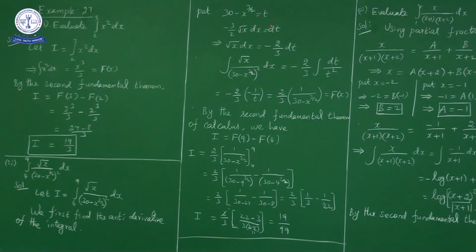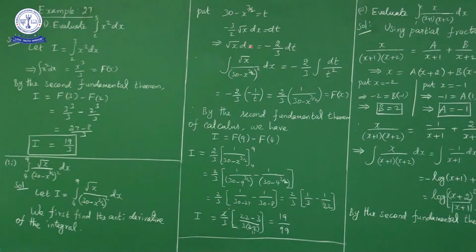as a t. Okay, so its derivative, x power 3 by 2 derivative 3 by 2 into root x. So constant derivative 0, minus 3 by 2 into root x dx is equal to dt. So root x dx is what? Root x dx is minus 2 by 3 dt.